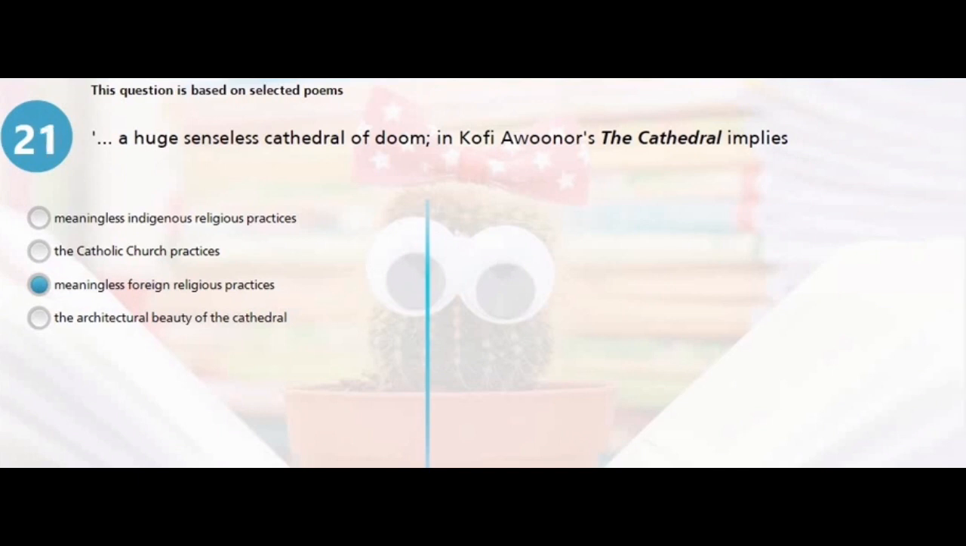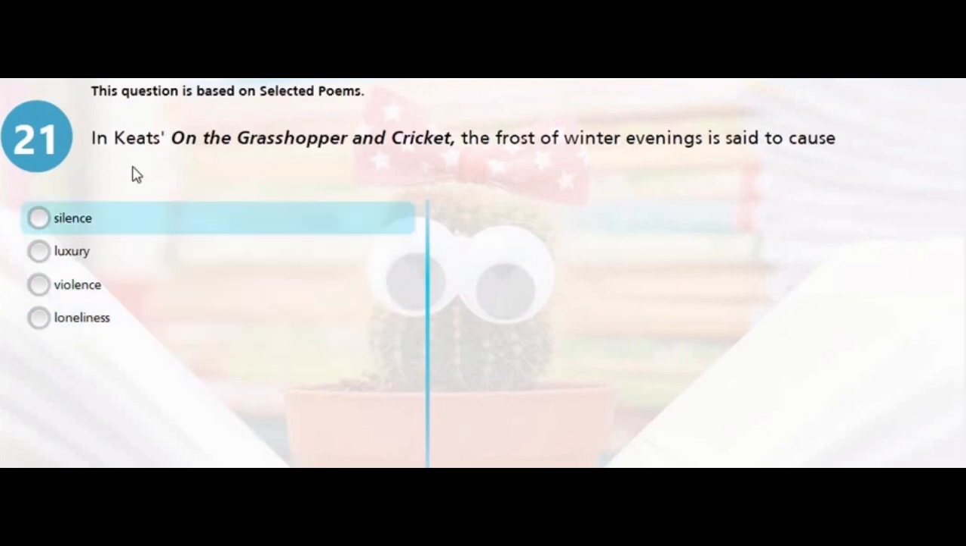Question 21. In Kate on the Grasshopper and Cricket, the frost of winter evenings is said to cause A, silence, B, luxury, C, violence, or D, loneliness? Now, the frost causes silence because the chirpings of night insects cannot be heard. So the right answer is A, silence.